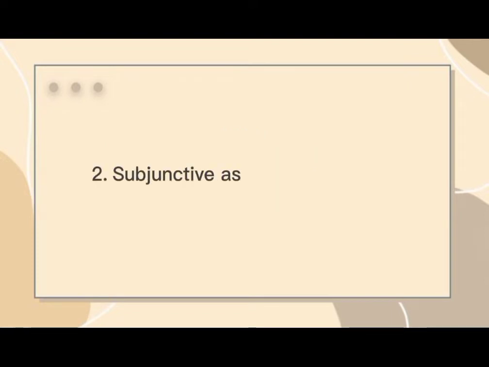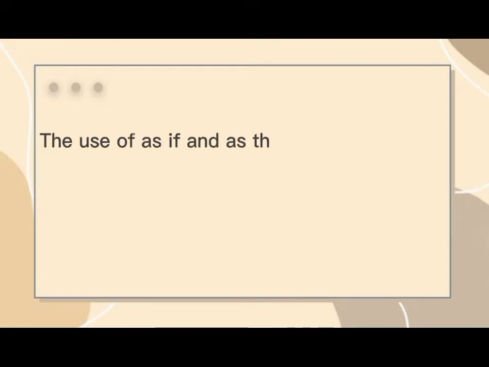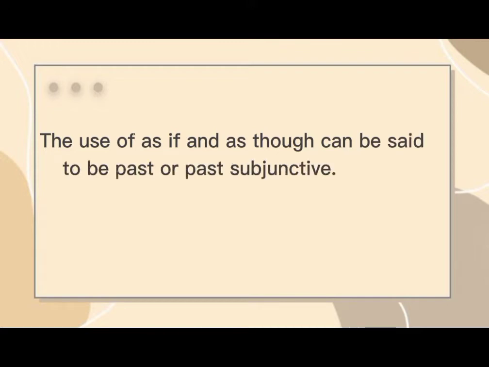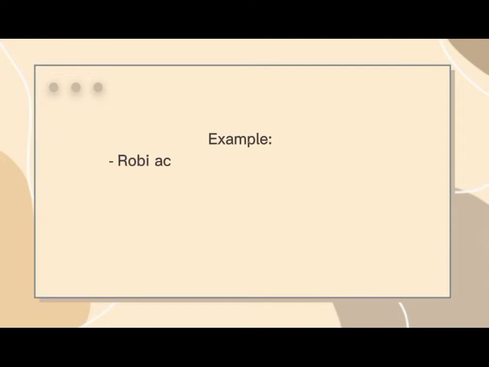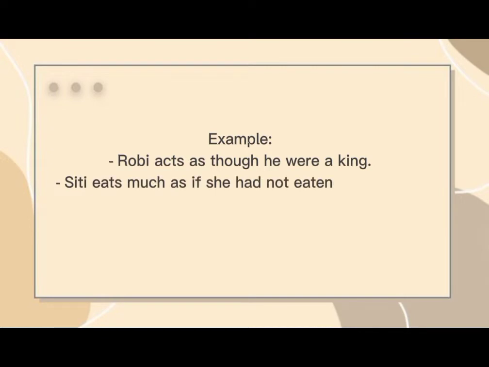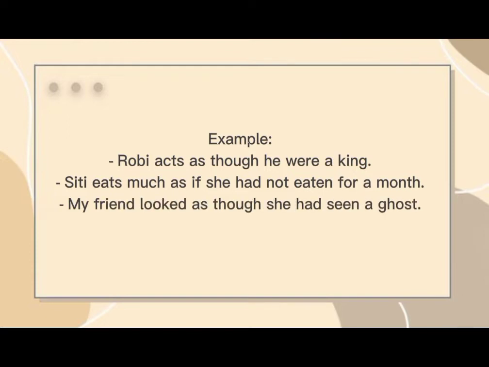2. Subjunctive as if or as though. The use of as if and as though can be said to be past or past subjunctive. This is because the events have passed or have happened. Examples: Robbie acts as though he were a king. Sidi eats much as if she had not eaten for a month. My friend looked as though she had seen a ghost.